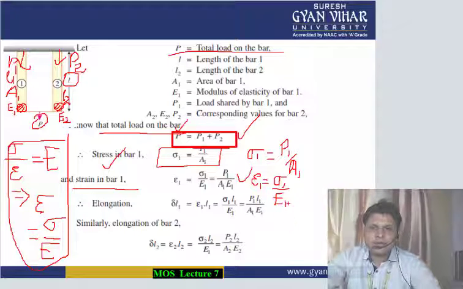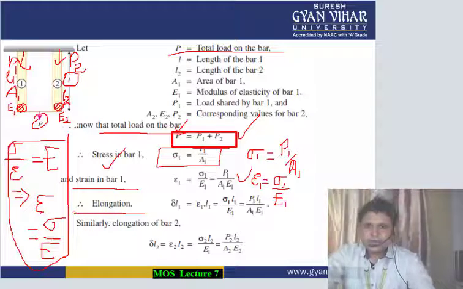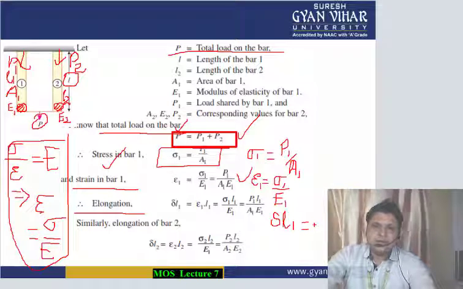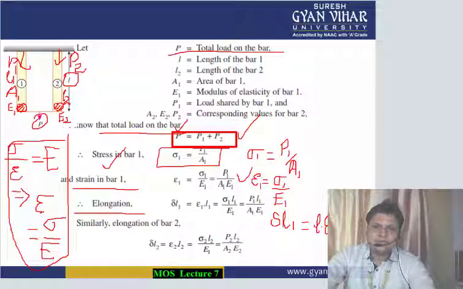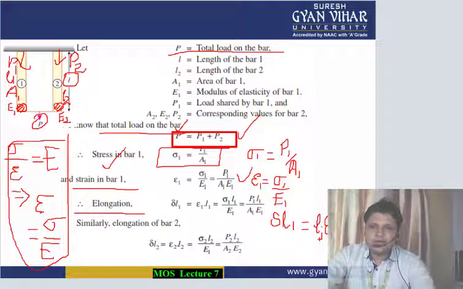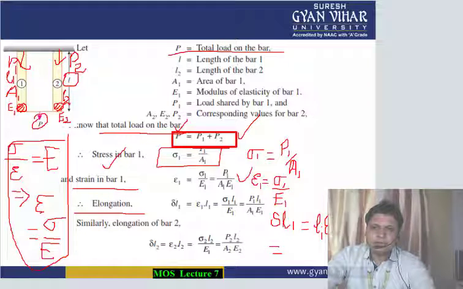Now if we want to calculate the elongation of bar 1, denoted by del L1, and strain is del L1 by L, then del L1 is equal to length into strain, L1 into epsilon 1.